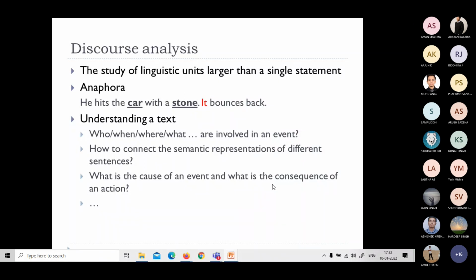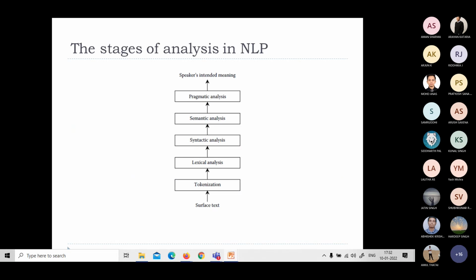So these are the different levels or stages that can be represented in this diagram. We have a surface text, a simple text is given to you. You can perform tokenization, or we call it pre-processing. We try to understand the lexical information as a lexeme. Then we go for syntactic analysis, understanding the structure of the sentence, whether it is correct or not. Then semantic analysis, trying to understand the meaning of the sentence. Then we try to understand the speaker's intended meaning. Is it the right literal meaning which we have extracted from semantic analysis, or does it mean anything different? That is pragmatic analysis, and discourse analysis, everything.